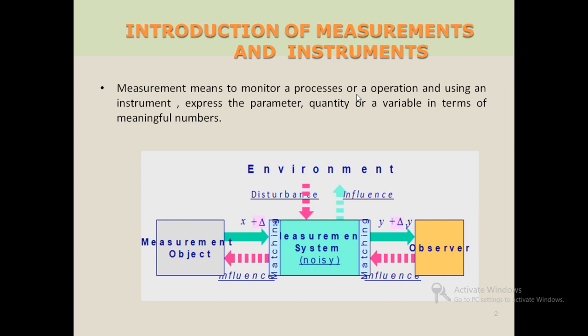There are three basic parameters we have to consider: the environment, the measurement object, whether it may be physical or electrical, whatever it may be, and then the measurement system. Depending on that, we have some physical errors due to the observer. The observer means a human being, who is going to measure the components.